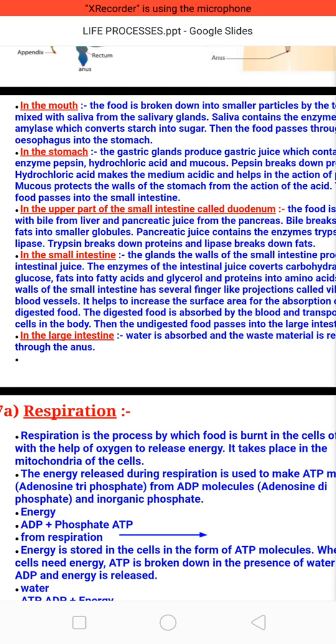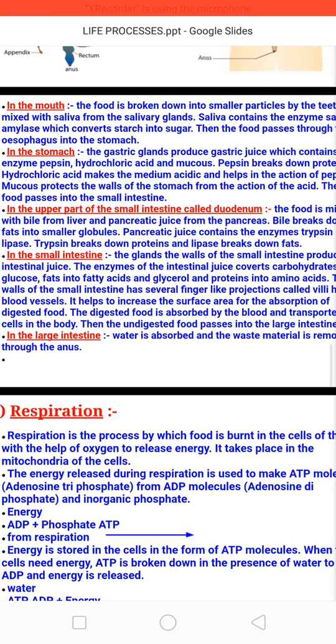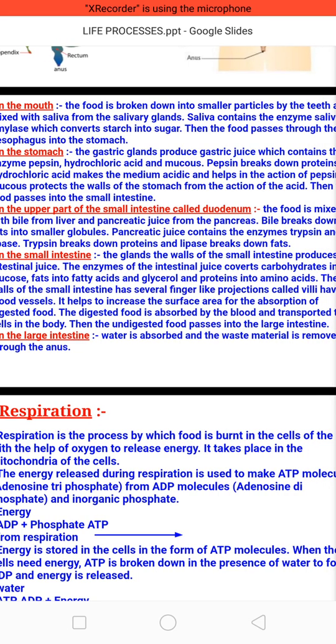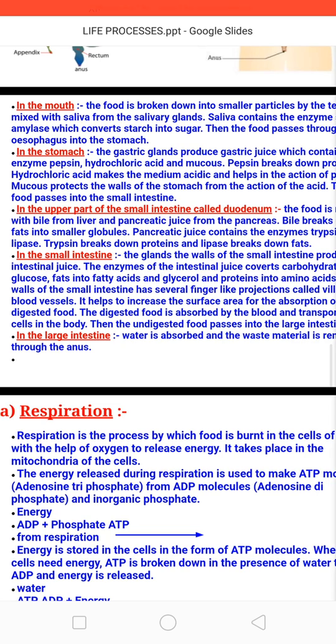In the stomach, the gastric glands produce gastric juices which contain the enzyme pepsin, hydrochloric acid and mucus. What is the function of pepsin? Pepsin is an enzyme which helps to digest protein. HCl makes the medium acidic so that pepsin easily digests protein. The function of mucus is to protect the stomach wall so that acid attack can be prevented. After that, food passes into the small intestine.